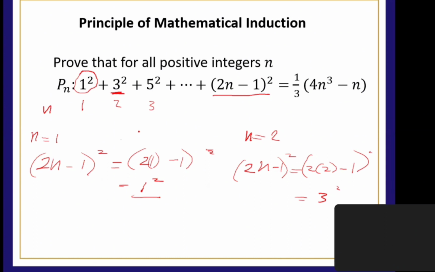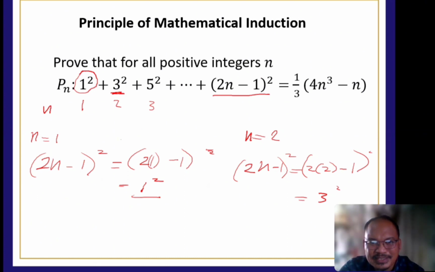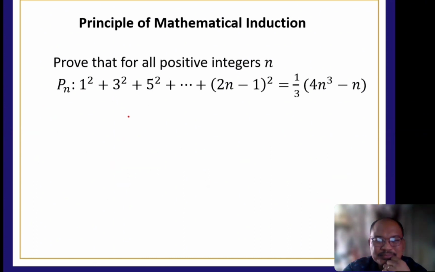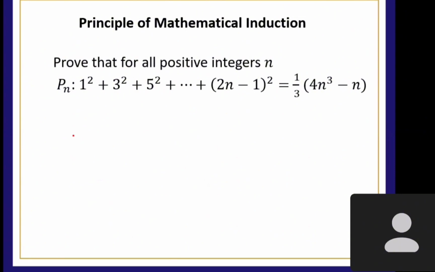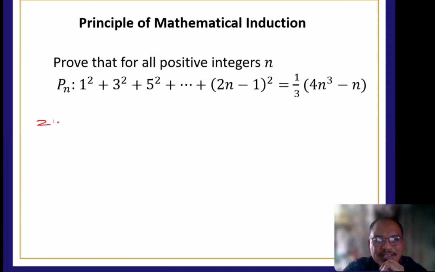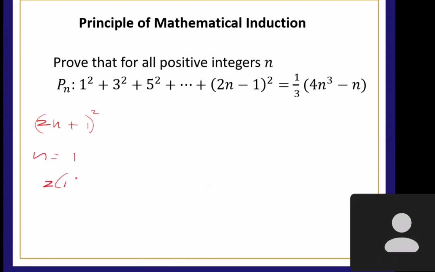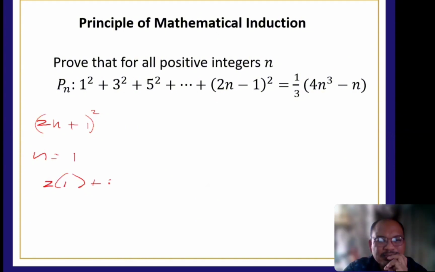Yan. Ang tanong, anong idadagdag mo para maging 3 squared? Do we have the same? Bali, 2n minus 1 squared. 2n plus 1 squared. Possible, no? Yung kanina din. No? Kasi itong 2n plus 1 squared. When n is equal to 1, ano siya? 2 times 1 plus 1 squared. So, 2 plus 1 is 3 squared. Ito siya, no? So, nandito ka.